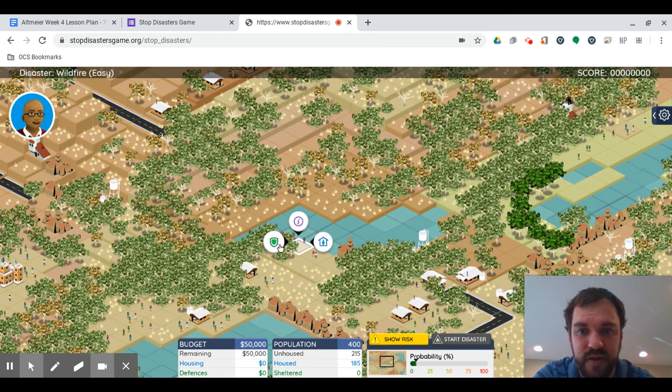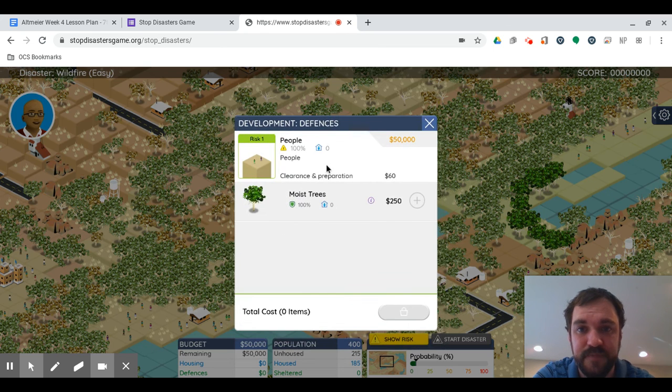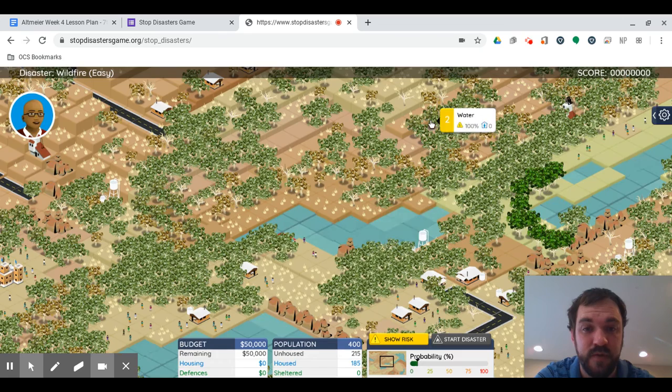And you're going to see this right here, which is the defenses. You can plant trees if you would like. That's going to cost you $250 to do. You can see right here what your budget is, $50,000. So you can't spend more than $50,000.